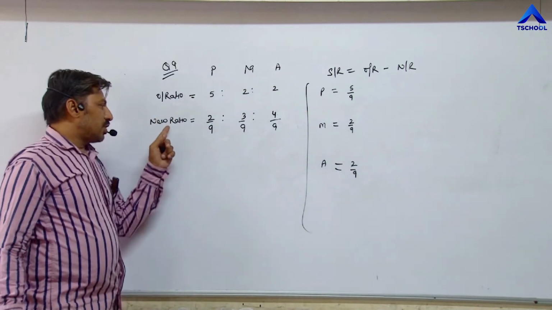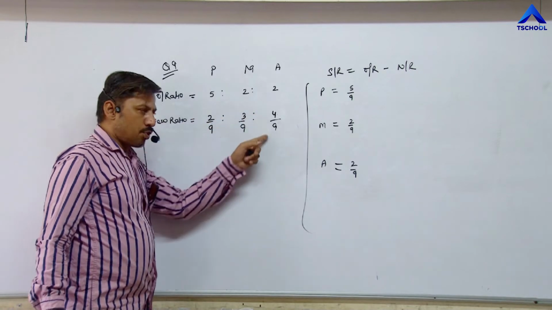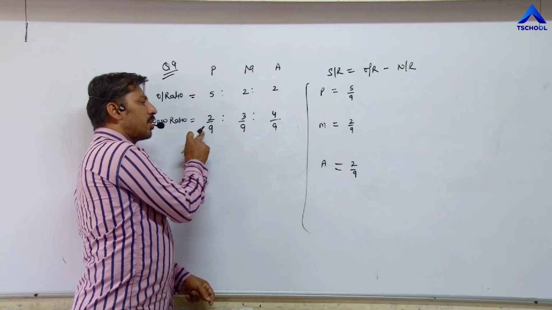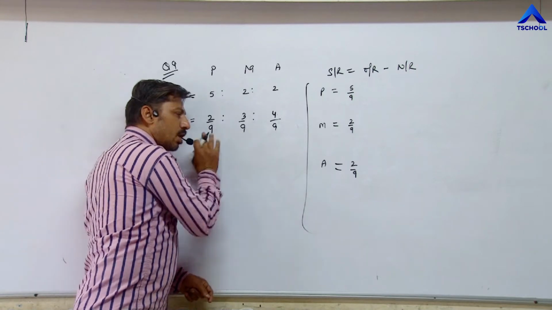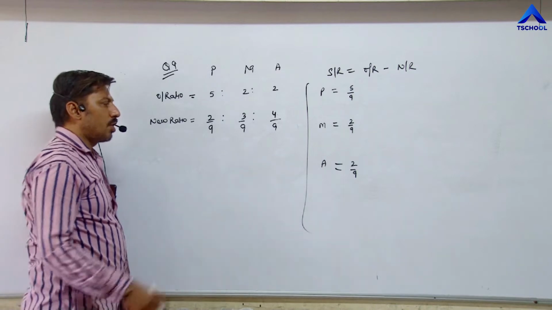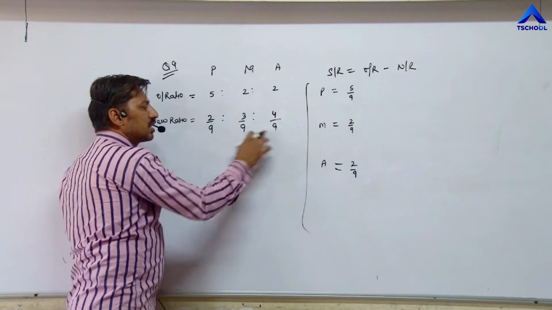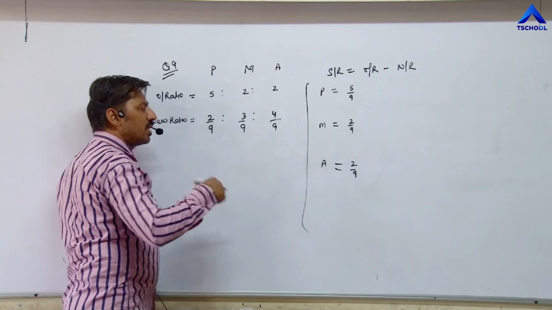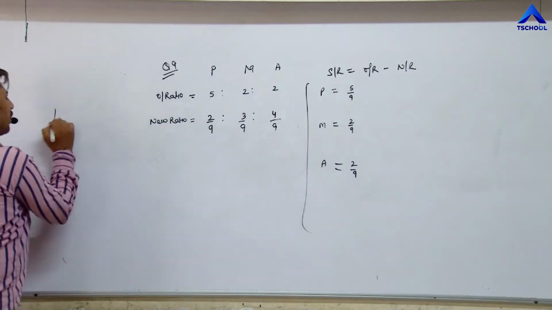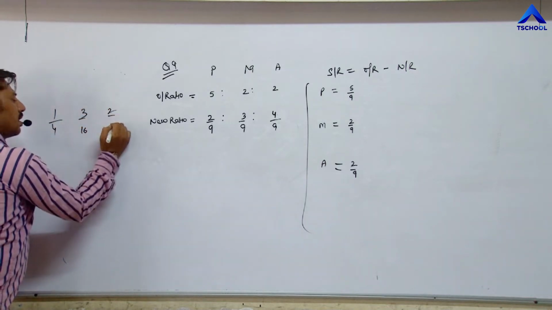Once again, in this question the new ratio is given in fraction form, 2 upon 9, 3 upon 9, 4 upon 9. This is called the numerator, this is called the denominator, or base. Here the base is equal in all three cases, that's why there is no problem, so our ratio is 2 is to 3 is to 4. But if the denominator is not equal, then first of all we have to equalize the denominator in any way. For example, in one question it is given 1 by 4, 3 by 16, 2 by 8.